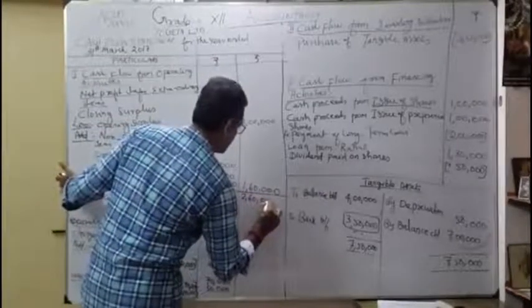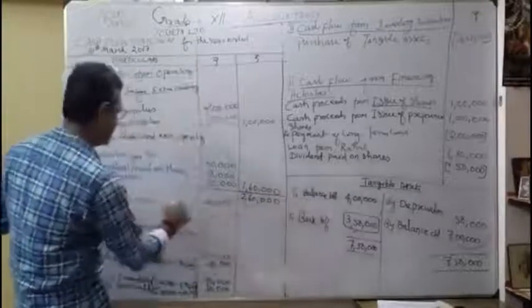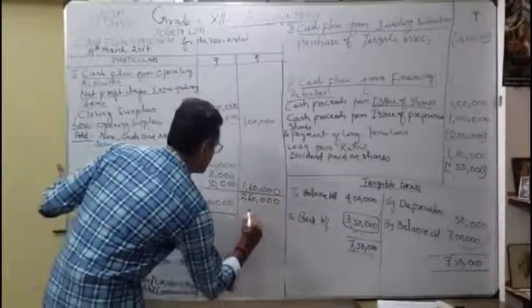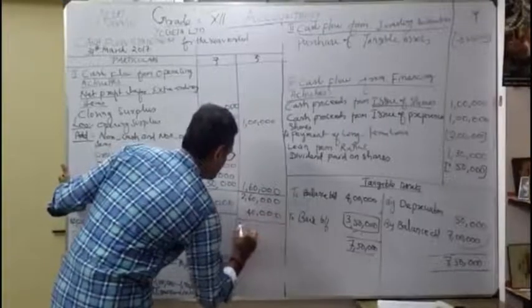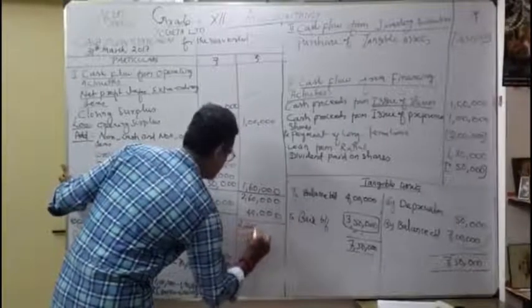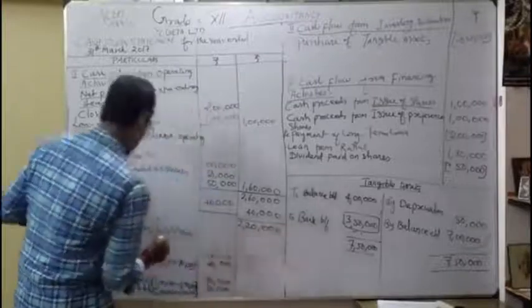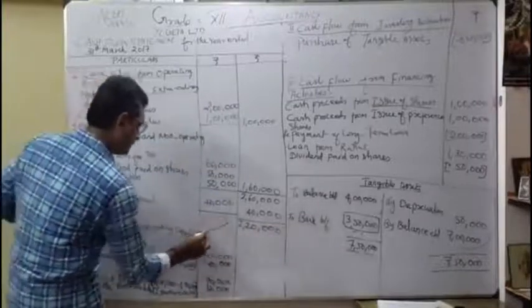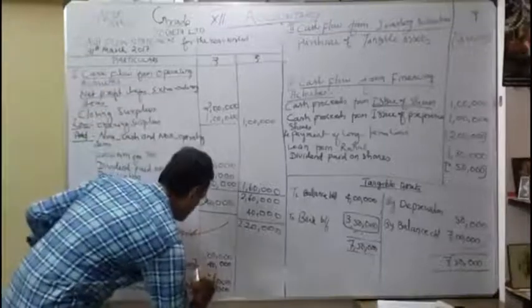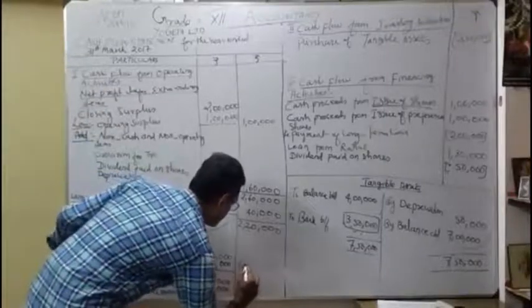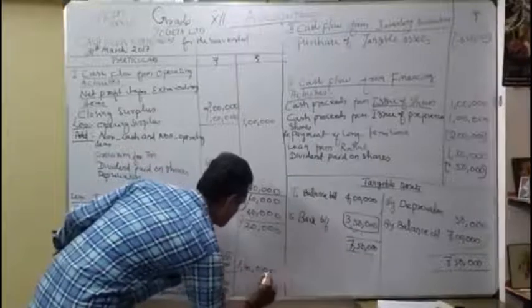2,60,000. Okay. Thereafter, I'm going to less again 40,000. It becomes 2,20,000. That is called what? Our operating profit before working capital changes. Then how much I add here? 120 I am going to add, 1,20,000.